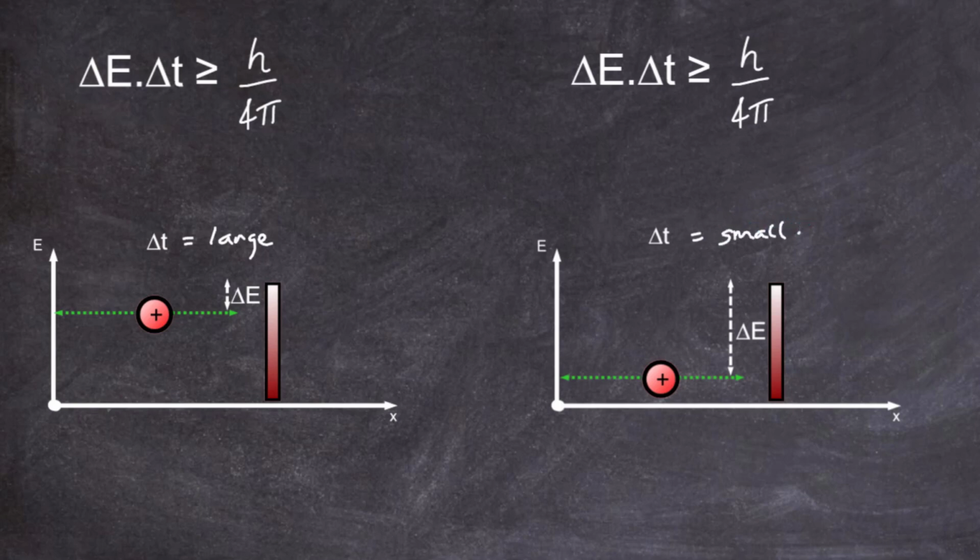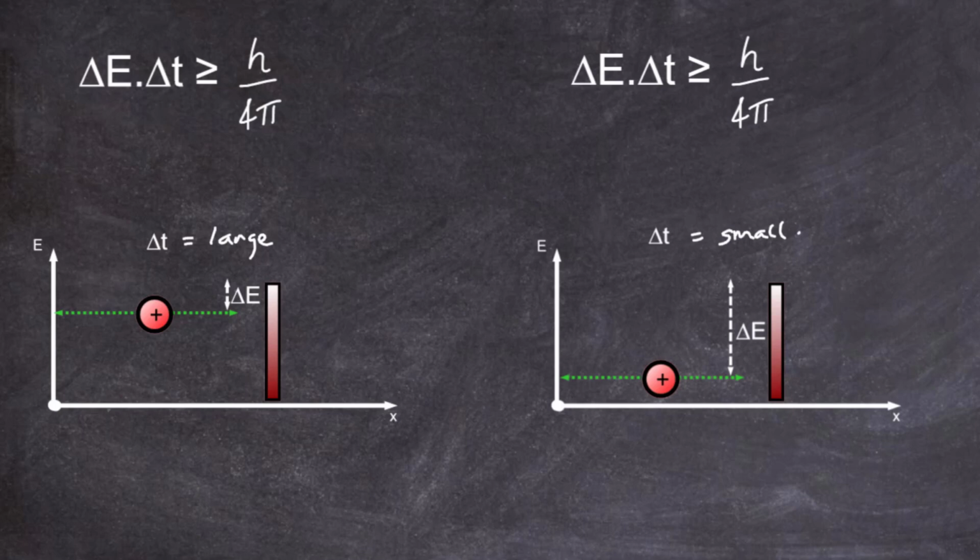Now let's think about that for a minute. Because the proton has got a large shortfall of energy needed to go over the potential barrier, if it borrows that amount of energy, it can only really borrow it for a very small time to maintain Heisenberg's uncertainty principle, which is a fundamental part of the universe. So delta T will be small, and that might not be enough time for the proton to use its speed to approach the potential barrier, and therefore it might not happen.